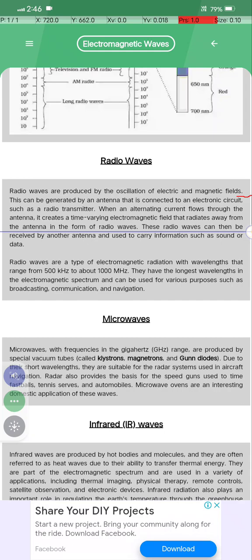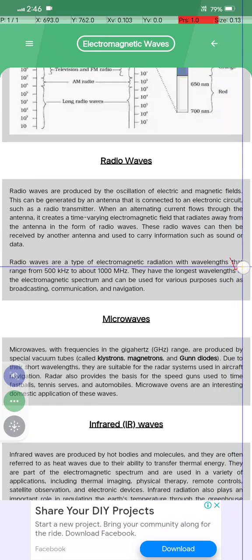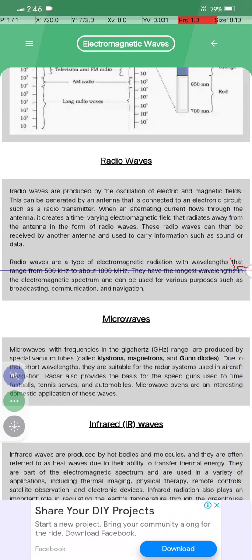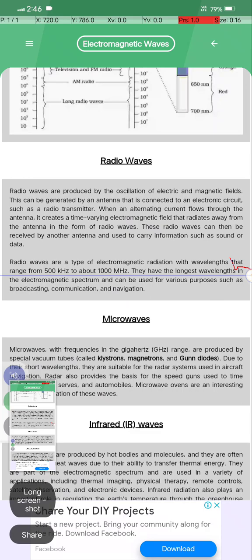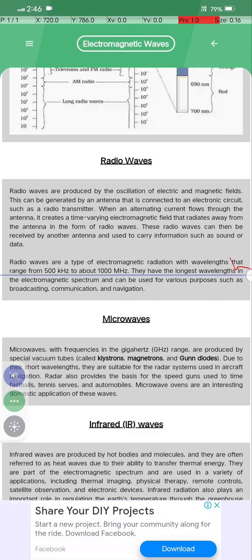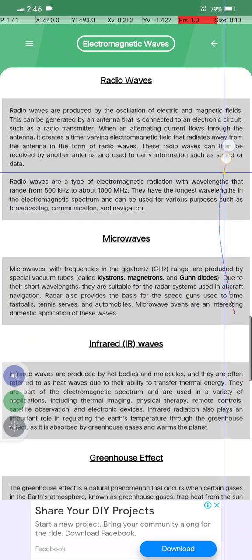These radio waves can then be received by another antenna and used to carry information such as sound or data. Radio waves are a type of electromagnetic radiation with frequencies ranging from 500 hertz to 1000 million hertz, and they have the longest wavelength in the electromagnetic spectrum and can be used for various purposes such as broadcasting, communication, and navigation.